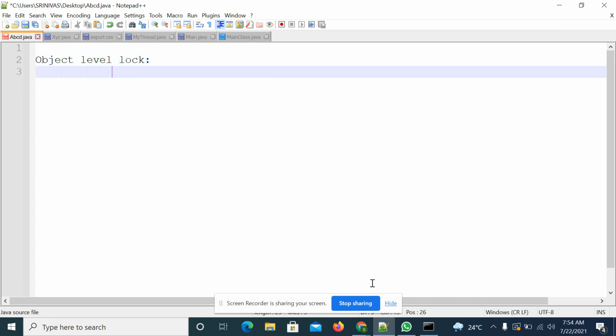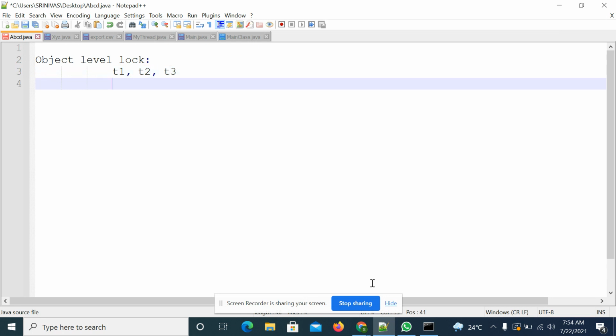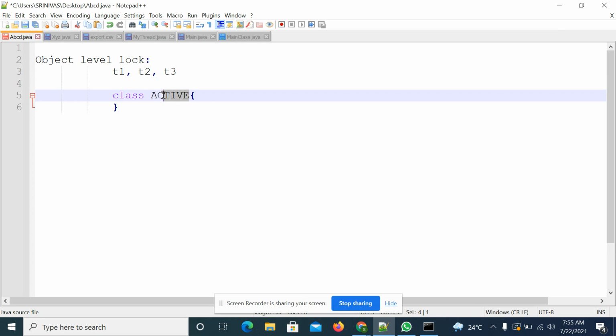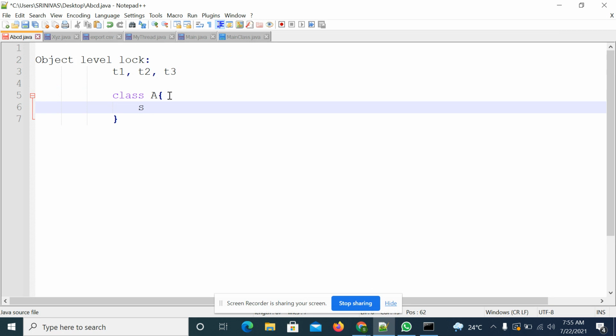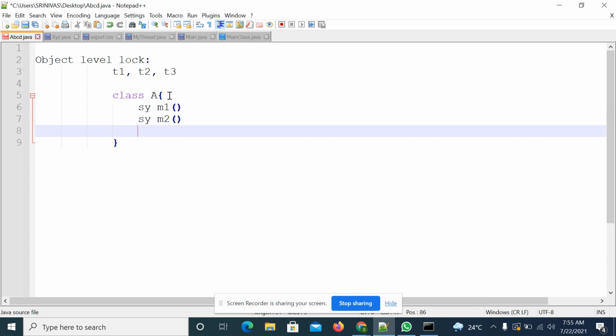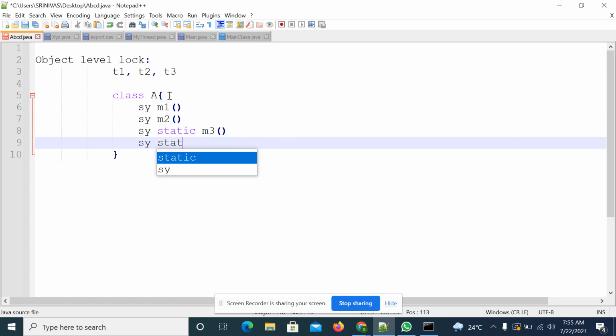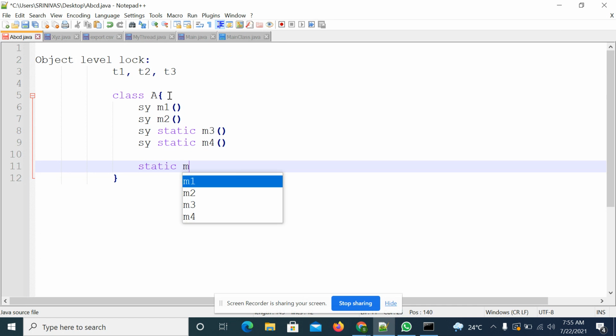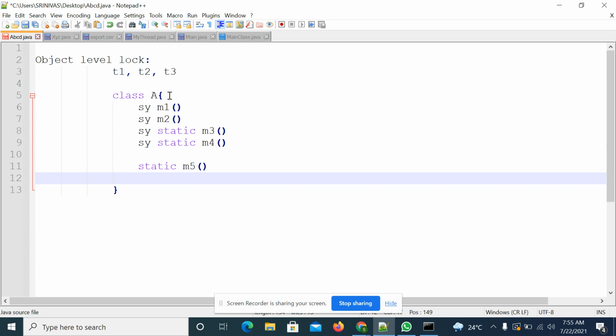Suppose multiple threads are running simultaneously, thread 1, thread 2, thread 3 like this, and a class contains a synchronized method M1, synchronized method M2, then synchronized static M3 and synchronized static M4, and only static M5 and only instance M6.